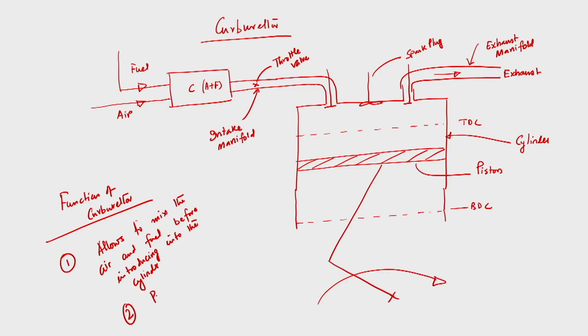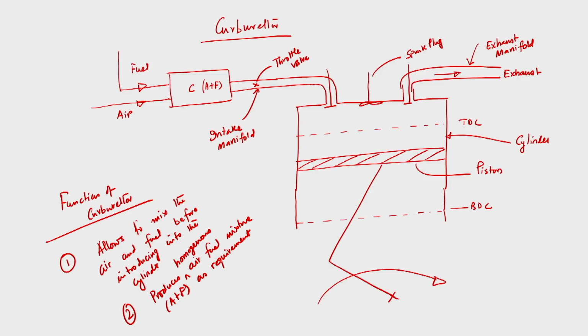Number 2, it produces air fuel mixture, that is air plus fuel mixture, that is homogeneous, rather produces homogeneous mixture of air fuel as per requirement, whereas throttle valve is to control.